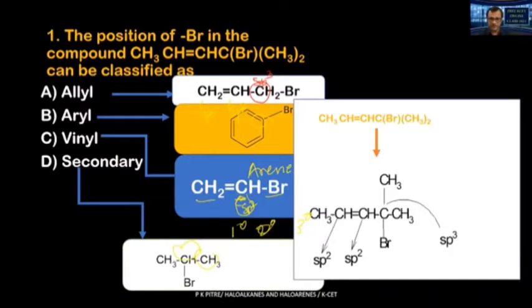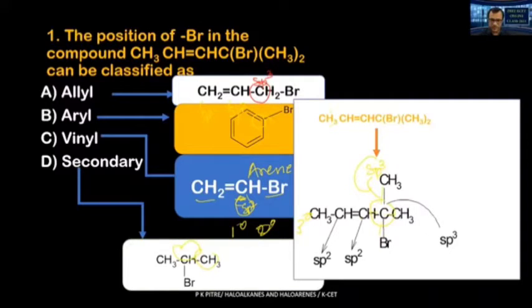Look at this particular carbon atom over here, the carbon atom to which the halogen is connected. This carbon atom I'm talking about. There are bonds over here, which makes this carbon atom sp3 hybridized,